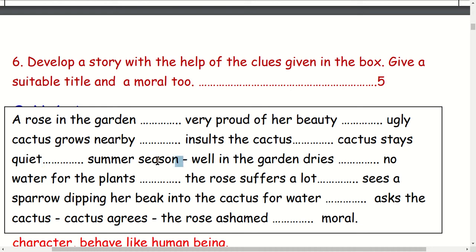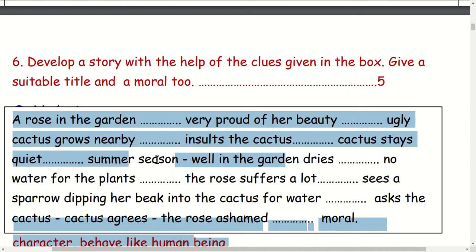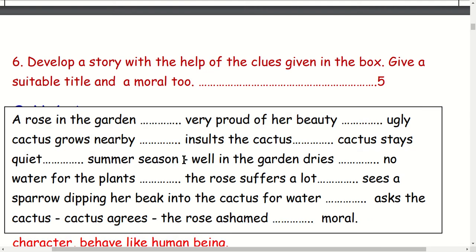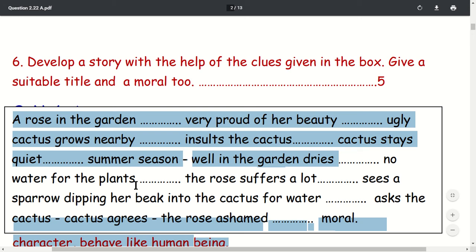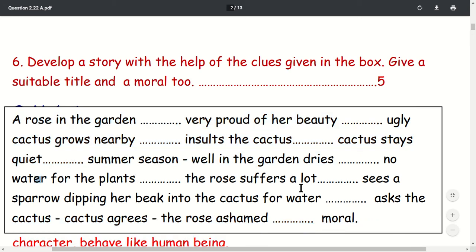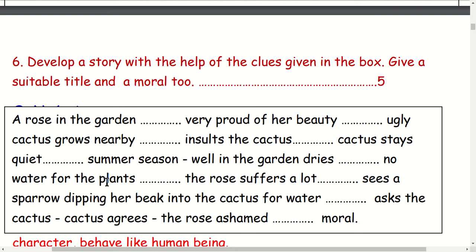Yes, the summer season came. The spring or summer season came. This is the dry season. The well in the garden dries. Well means a place where we can find water; we say kua in Nepali. Dries means no water. There was no water for plants because of the drought. Drought means there is no rainfall for a long time.